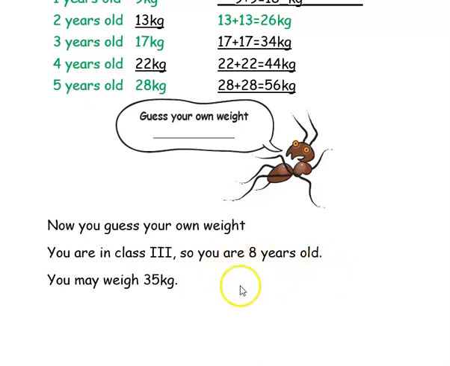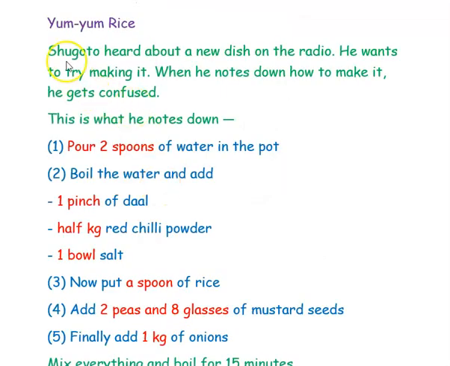8 years old. So you may weigh 35 kgs. The next example is Yum Yum Rice. Shadgo heard about a new dish on the radio. He wants to try making it. When he notes down how to make it, he gets confused. So this is what he notes down.